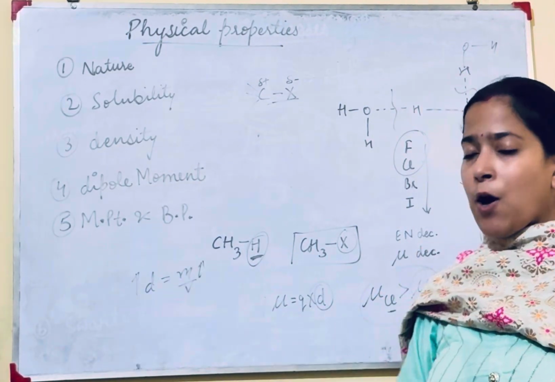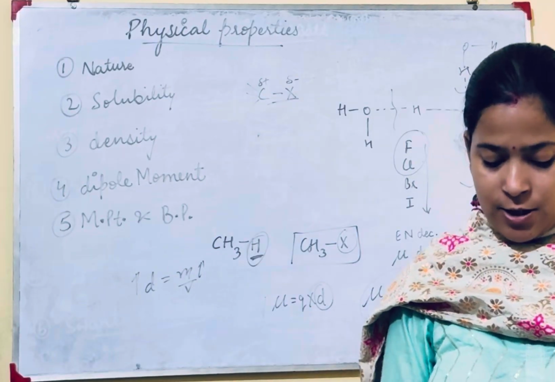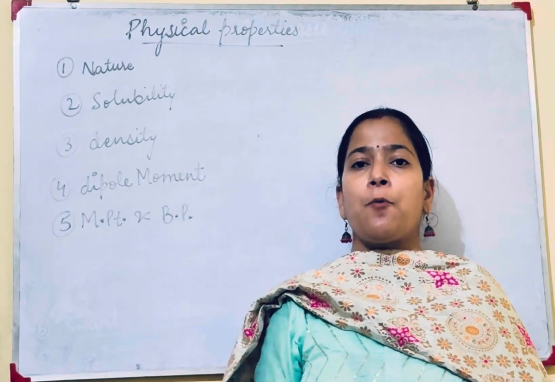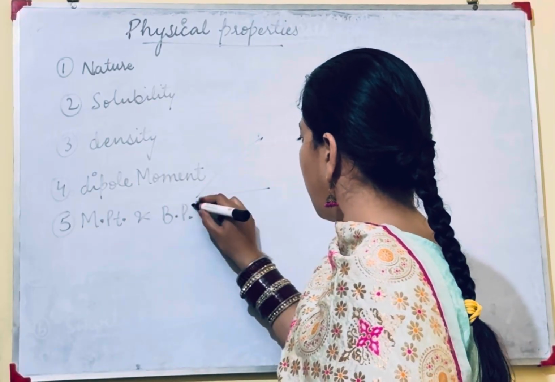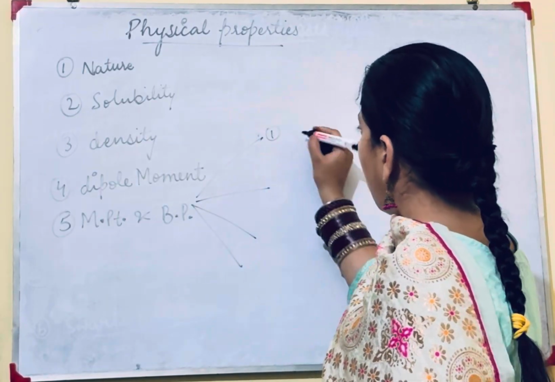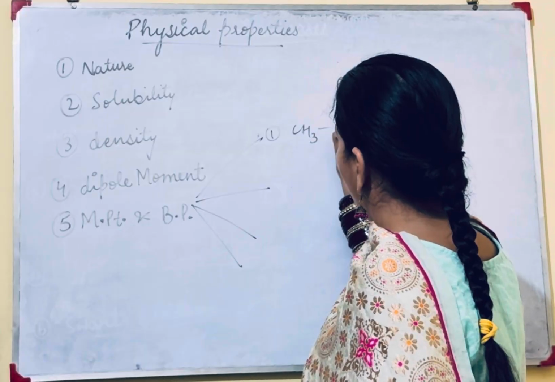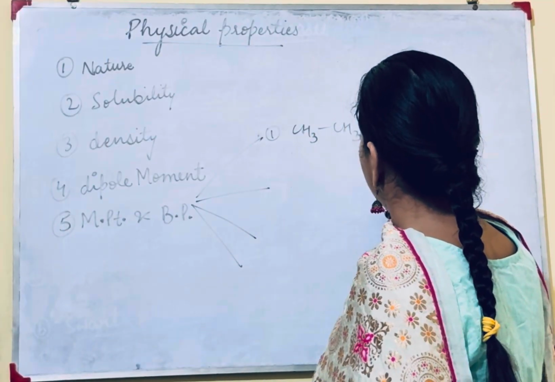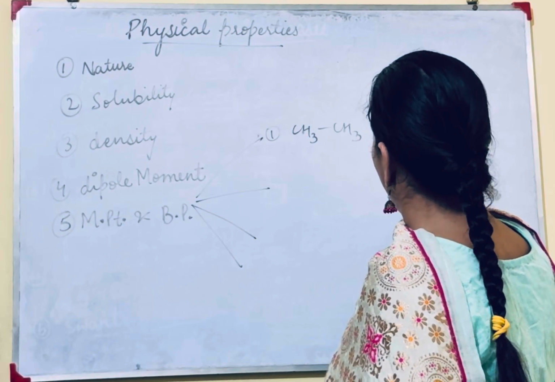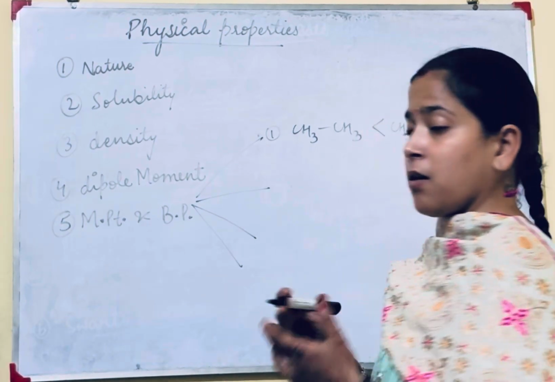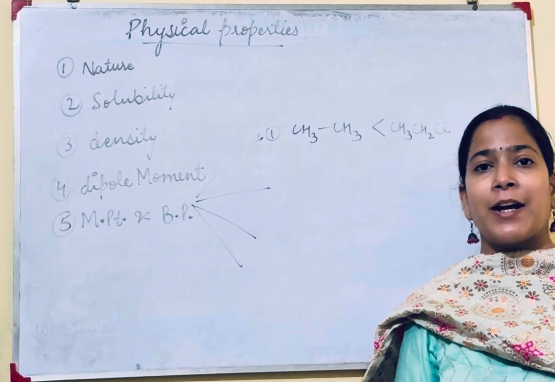Now the last point, melting and boiling point. There are certain factors. Number 1, if we compare it with its corresponding hydrocarbon, its melting or boiling point will be more, because it has more van der Waals force of attraction.